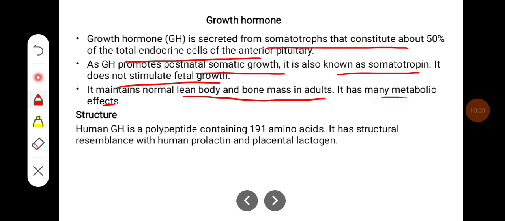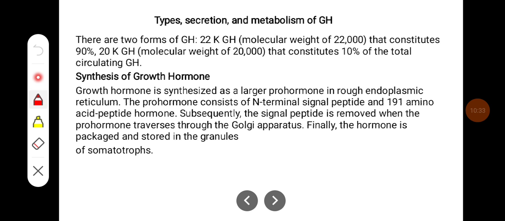Human growth hormone is a polypeptide containing 191 amino acids. It has a structural resemblance with human prolactin and placental lactogen. There are two forms of growth hormone. The 22K growth hormone, that is, with a molecular weight of 22,000, constitutes around 90%, and the 20K growth hormone constitutes around 10% of the total circulating growth hormone.